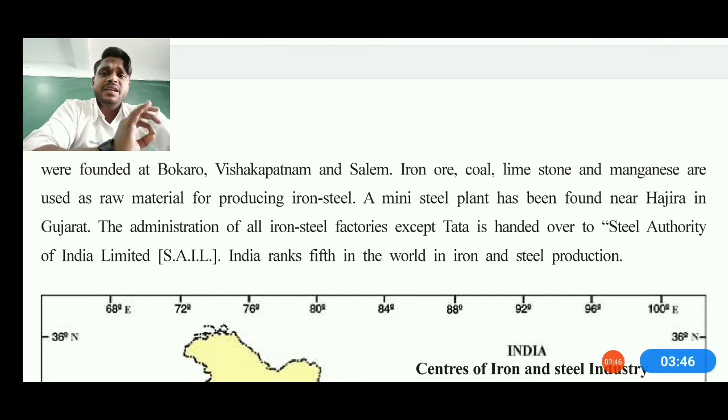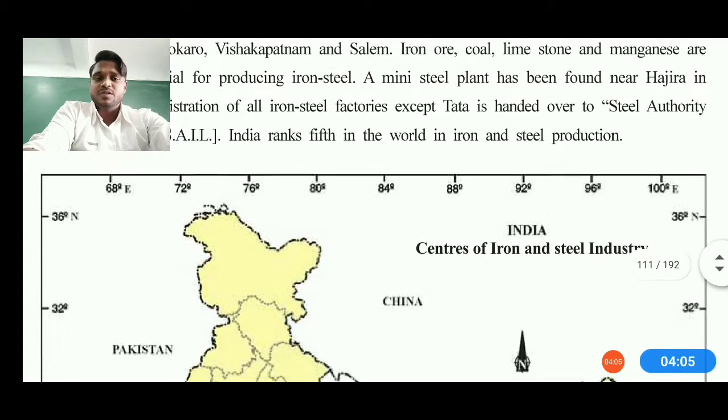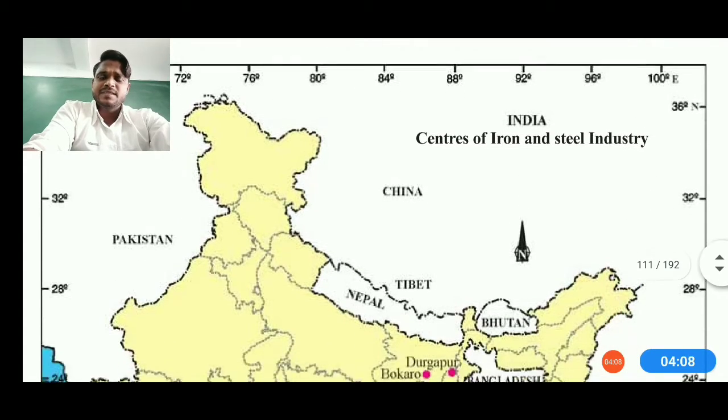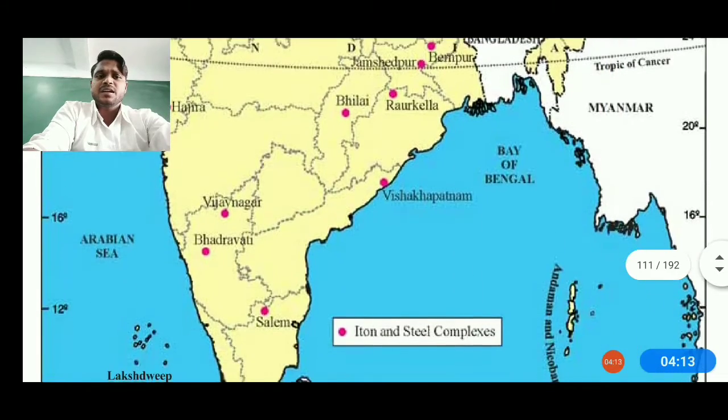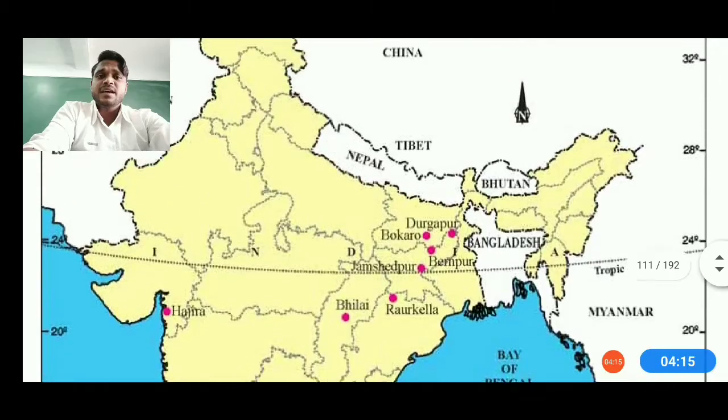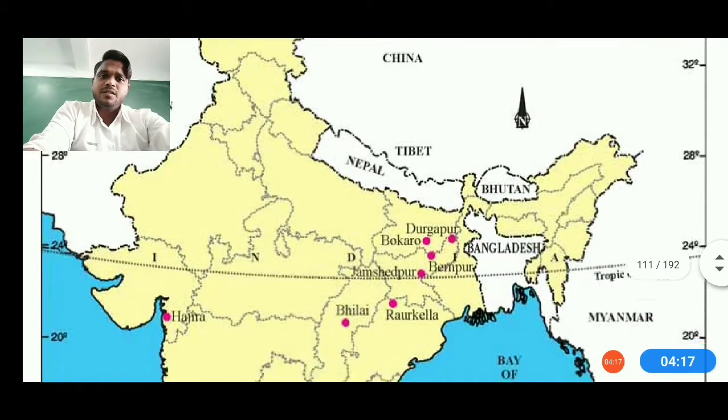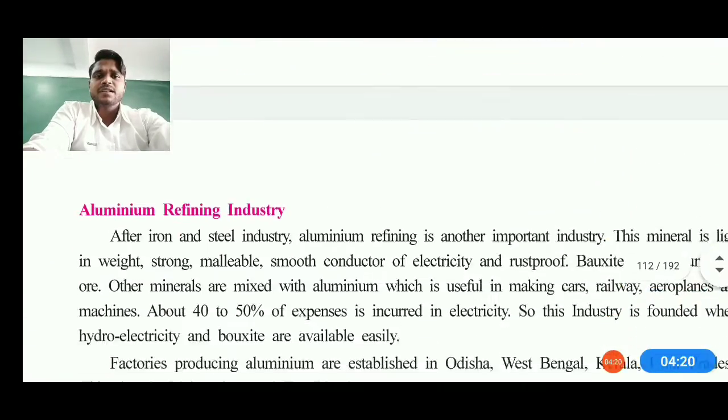A mini steel plant was also set up near Hazira in Gujarat. The administration of all the iron and steel factories except Tata is handed over to the Steel Authority of India, that is SAIL, Steel Authority of India Limited, and India ranks 5th in the world in iron and steel production. Now see the centers of the iron and steel industry, where the pink dots shown there indicate the iron and steel industry established in our nation. If we move further, we will get some more industries.